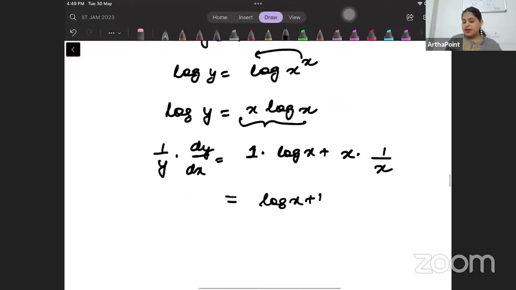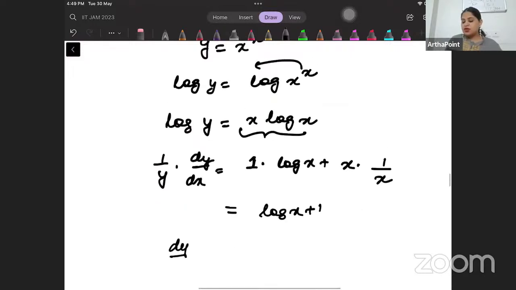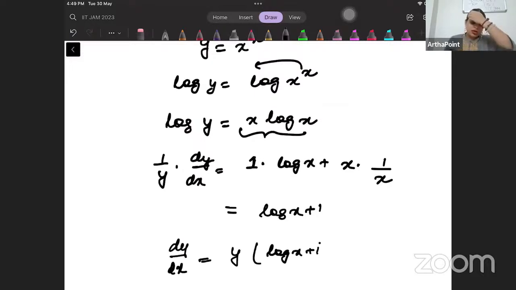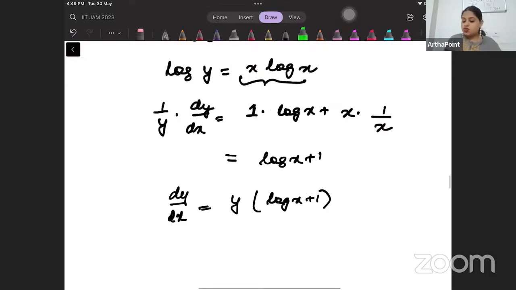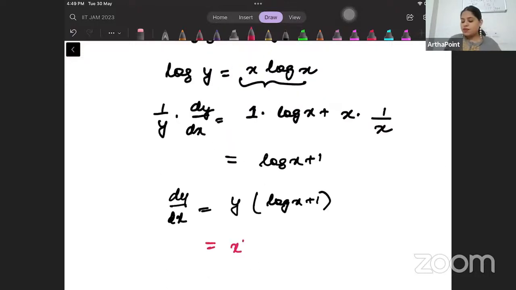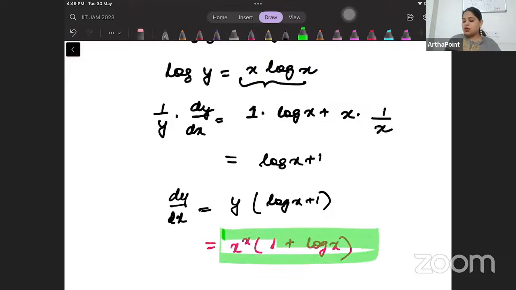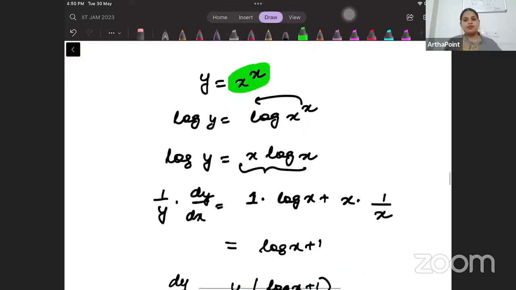So beta, dy by dx, this will be y into log x plus 1. But y was what? y was this, x to the power x. This is going to be this. x to the power x, 1 plus log x. This is the answer to your question.